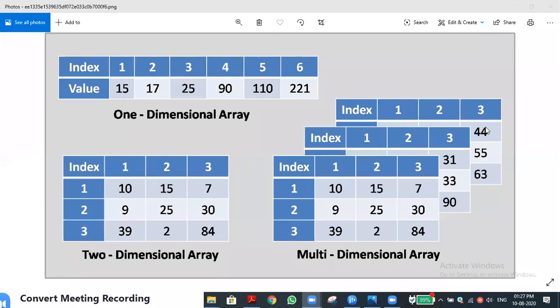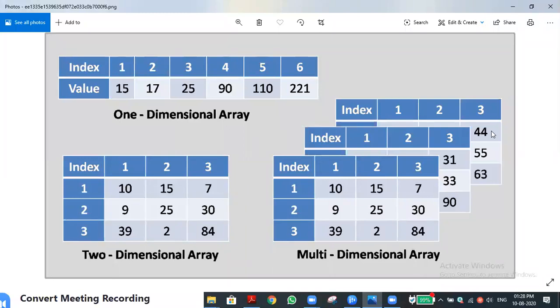That is called a nested list or nested array. Nested 2-dimensional arrays are called a multi-dimensional array. Have you understood? This is one 2-dimensional array, no? The 10, 15, 7 slide is one 2-dimensional array, isn't it? Yes, sir. Likewise, beside it, the second one, 1, 2, 3, 31, 33, 90, that is row and column wise, no? That is another 2-dimensional array. Am I right? Yes, sir.